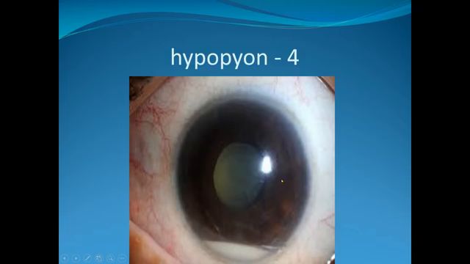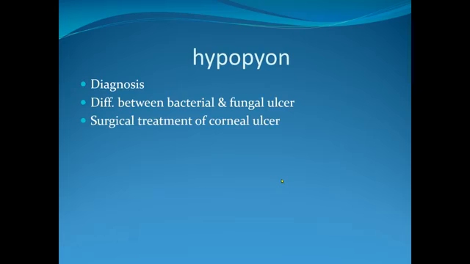So if the examiner shows a photograph, the diagnosis is hypopyon. This question does not come all the time. The examiner may change it, so you should know about corneal ulcer and about uveitis.